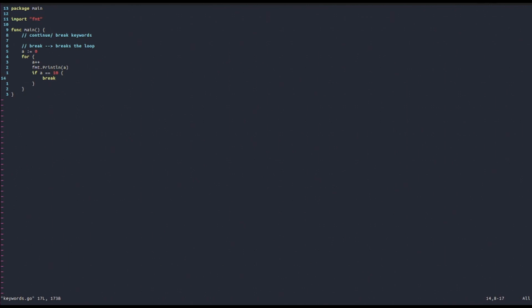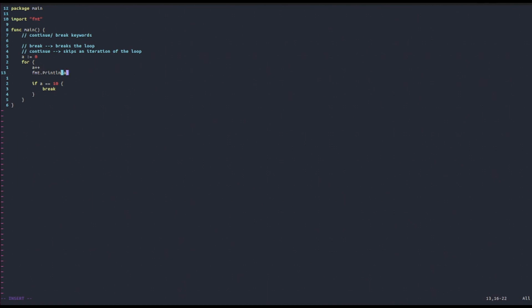Another keyword that we can look at is, for example, the continue keyword. So what the continue keyword does is it just skips an iteration of the loop. That means that when we encounter the keyword, we skip to the next iteration of the loop.